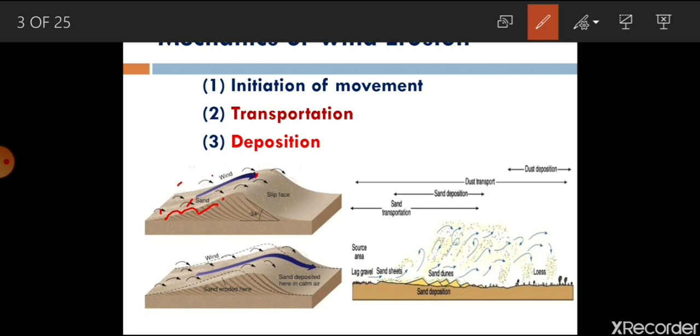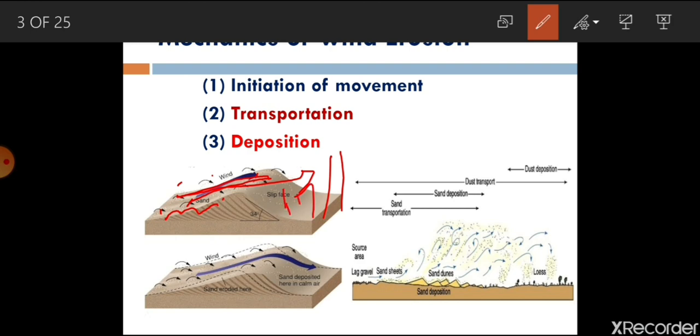And when wind velocity is lesser or obstructed by some barrier, for example, if wind is going like this and it is obstructed by some barrier, or its speed becomes a little slow, what will happen is that whatever soil particles it is carrying, it will drop somewhere here.